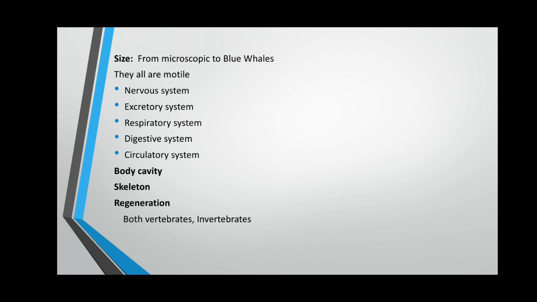Then, if we talk about the respiratory system, all animals respire, but the respiratory system is absent in sponges, cnidarians, flatworms, nematodes, which are roundworms, and annelids. But respiratory system is present in arthropods to the chordates. Skeleton is also present in all animals. For example, the skeletal system in sponges is called spicules.